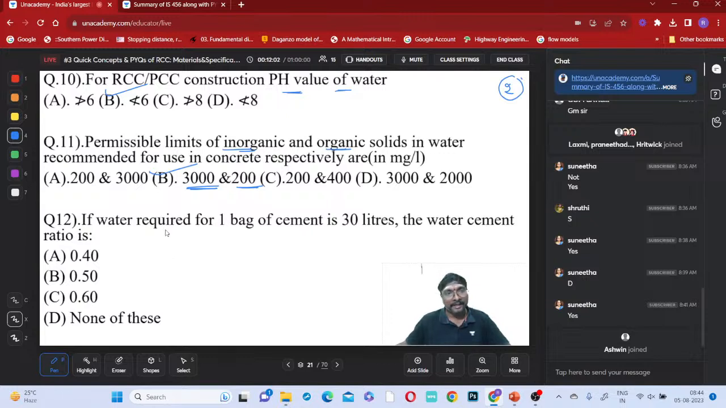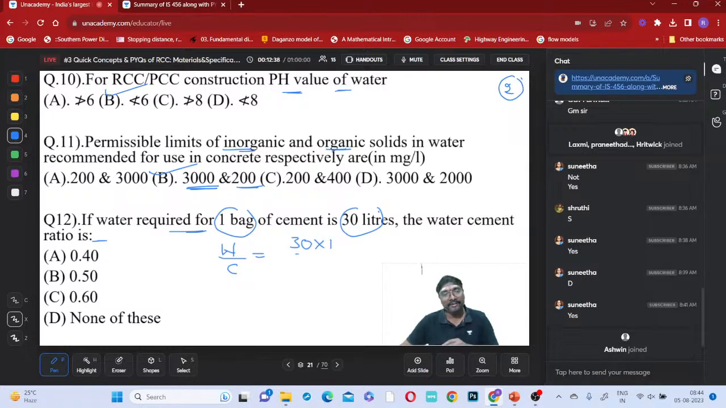Ashwin, good morning. If water required for 1 bag of cement is 30 liters, then what is the water cement ratio? Maya Gaming also answered correctly. Water cement ratio is water weight by cement weight. 30 liters is almost 30 kg, because the density of water is 1. So 30 liters is nothing but 30 kg only.